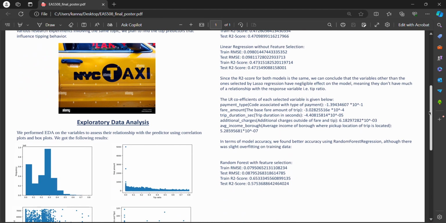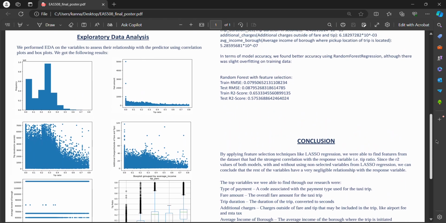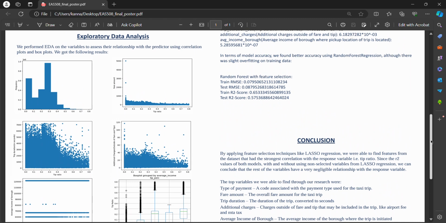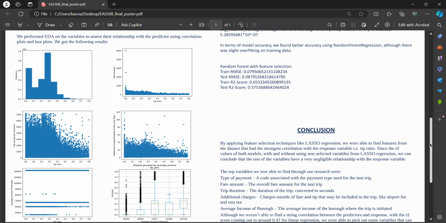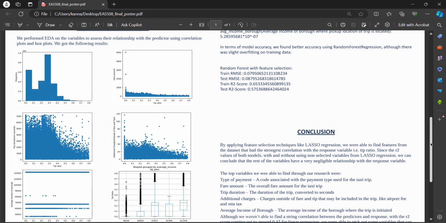So we started with exploratory data analysis and we drew these graphs to assess the relationship between each of the predictors and the response. The response is basically the ratio of the tip to the fare amount, which gives us the tip percentage for that ride. Looking at the frequency plot over here, we can see that most of the tip amounts range between somewhere 0.25 and 0.35, with a few tip amounts between 0.0 and 0.5 as well. As the tip amount increases beyond 0.4, the frequency decreases, as you would expect. You would find fewer people giving higher tips.